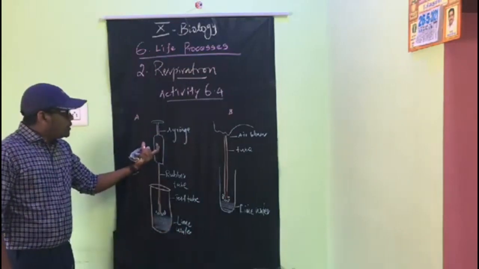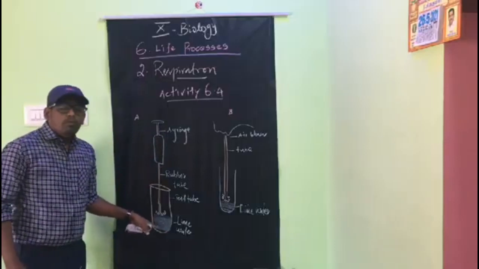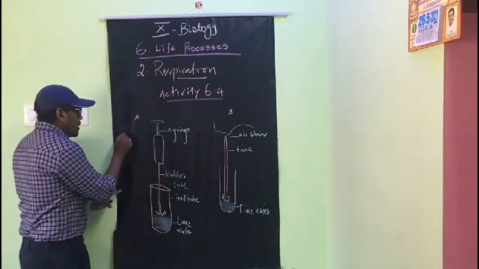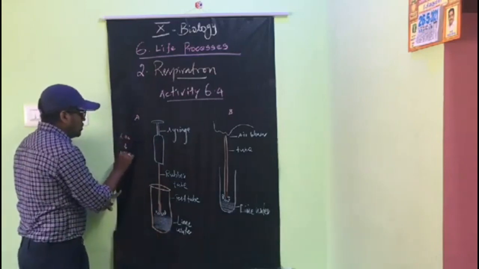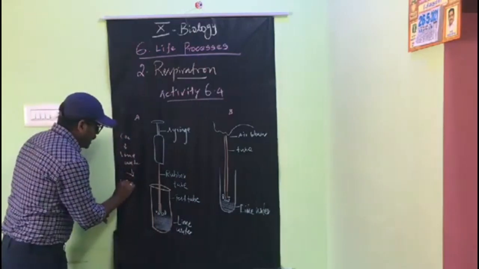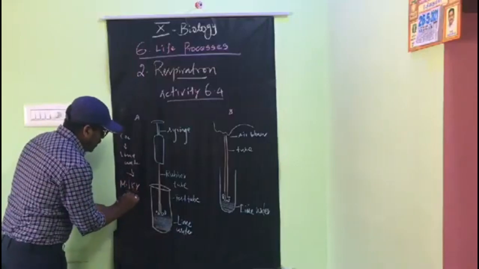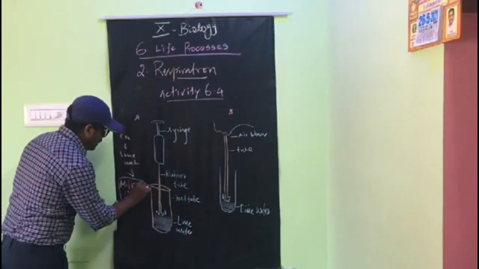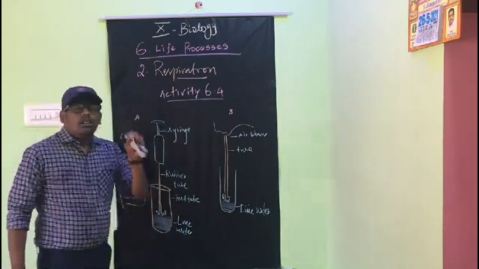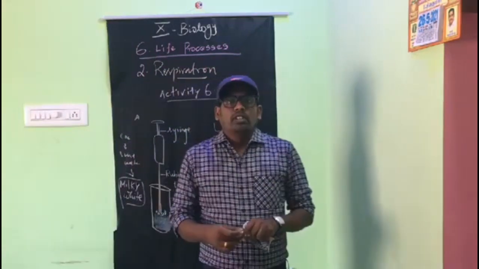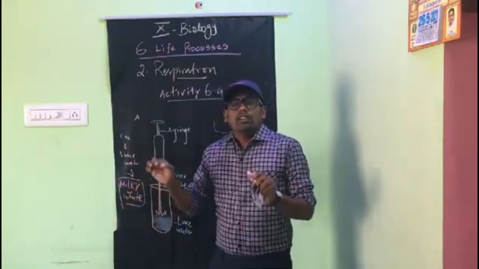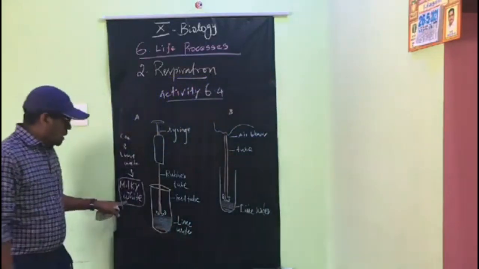If they pass air to the test tube containing lime water, what will happen? Carbon dioxide and lime water react, and finally the solution turns milky white. So when we pass air through the syringe to the lime water, the carbon dioxide reacts with the lime water and the solution turns milky white.